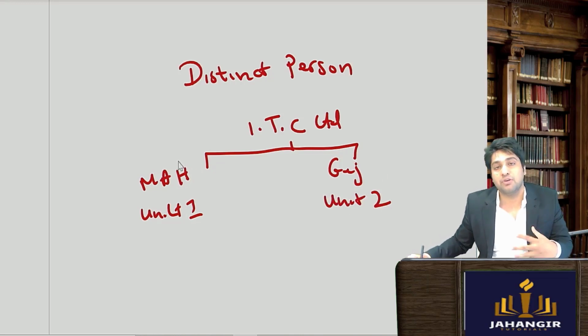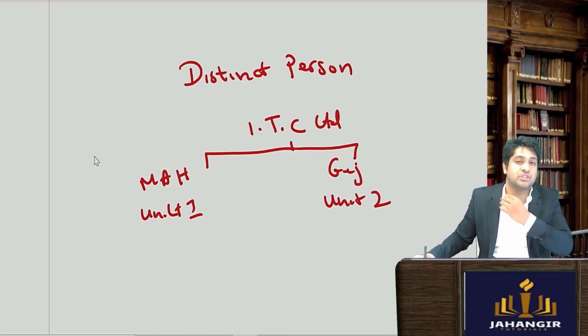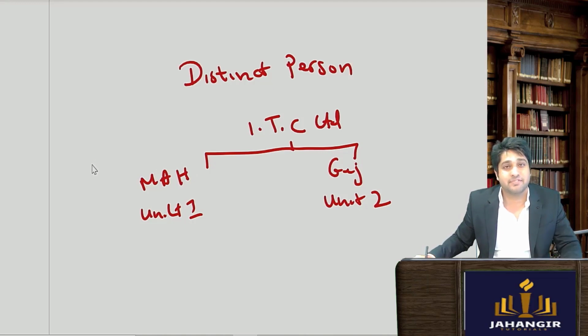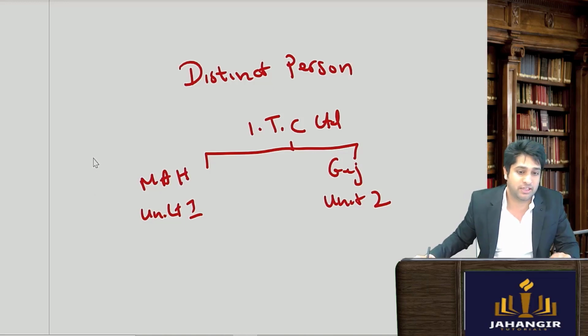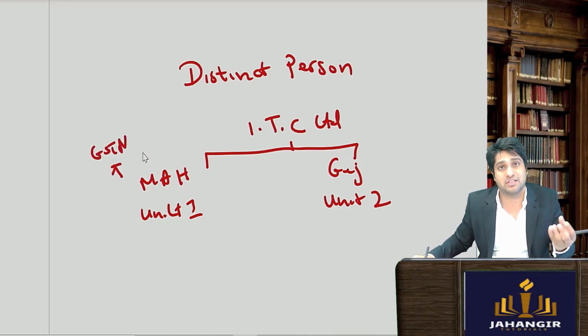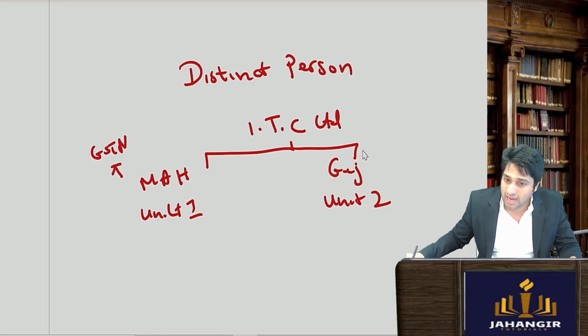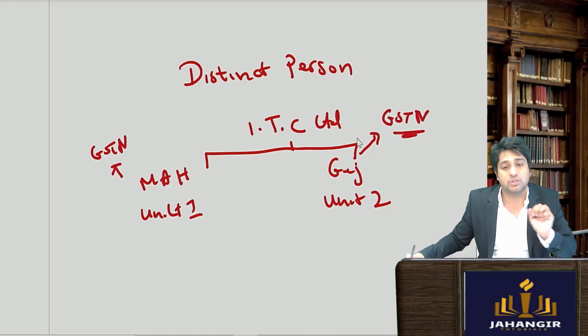Now, can you tell me how many registrations have to be done under GST? So the rule is that how many ever states you are present, that many GST registrations you need to do. So here you will get a GSTN number for Maharashtra, where you will have to get yourself registered in Maharashtra, and also you will have to get registered in Gujarat. So you will have a different GSTN number for Gujarat.